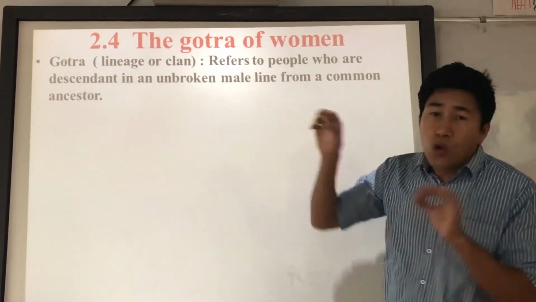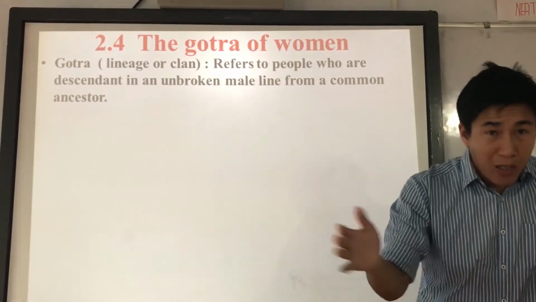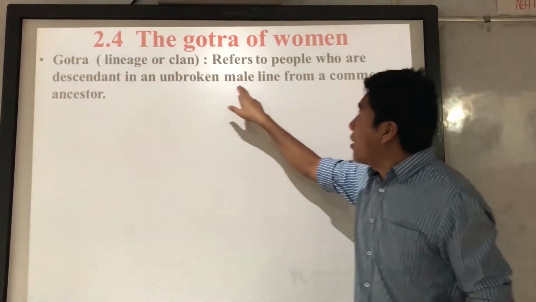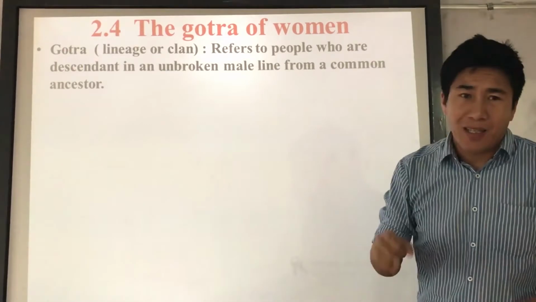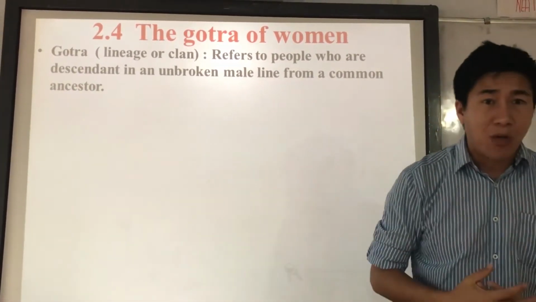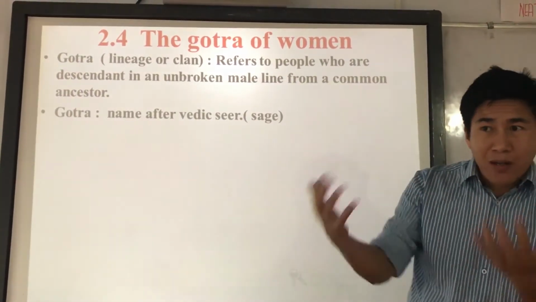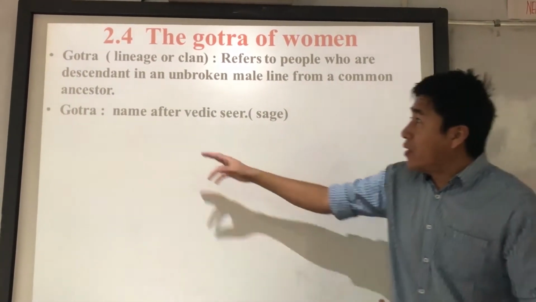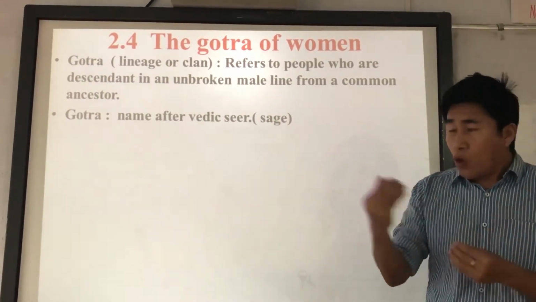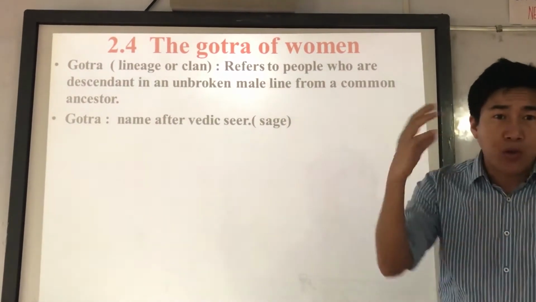Now, reference to Gotra means reference to people who are descendants, carrying their male lineage in an unbroken male line from a common ancestor, that could be a man, right? Now what is Gotra? How did the idea of Gotra come? See, the name of the Gotra is derived from a Vedic seer, the name after the Vedic seer, meaning Vedic sage. Now pay attention, I will tell you the story of how the Gotra happened.